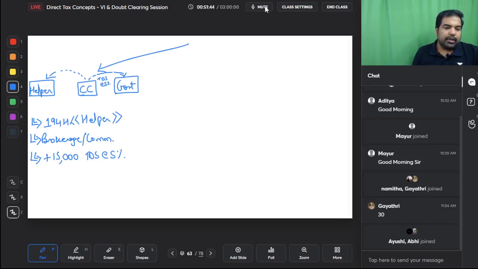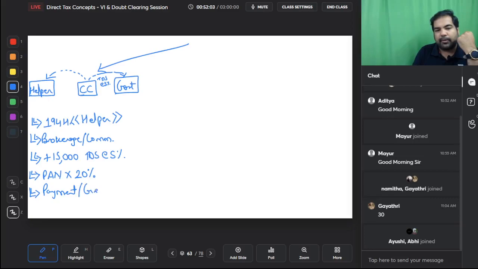The TDS will be at the rate of 5% if the amount that you are paying is more than 15,000. Again, guys, you need to get the PAN number of the helper or the broker. If no PAN, then TDS at the rate of 20%. Again, payment or credit basis, whichever is earlier.